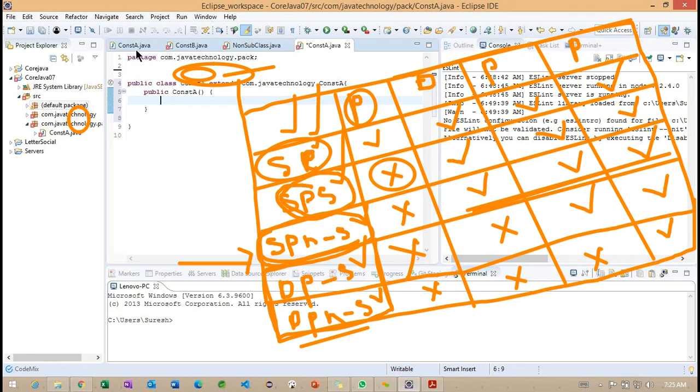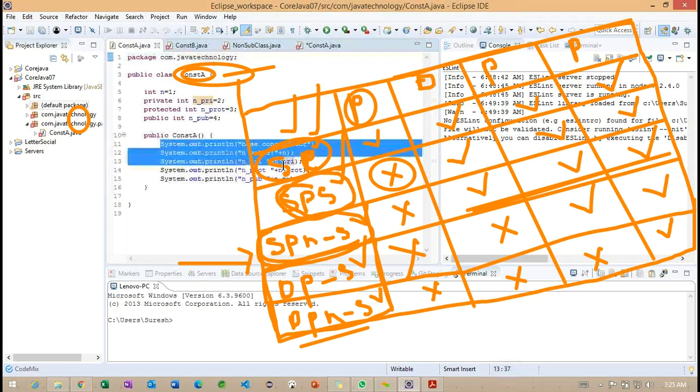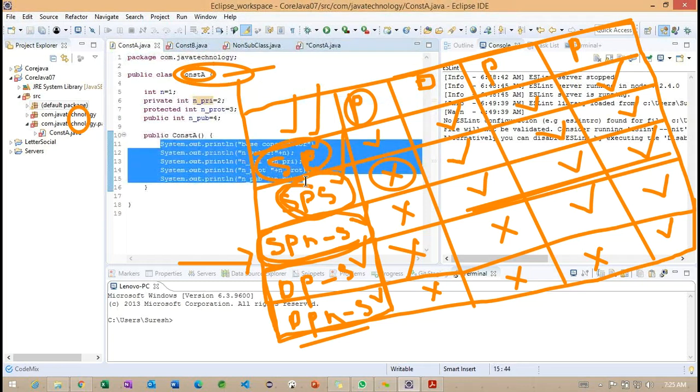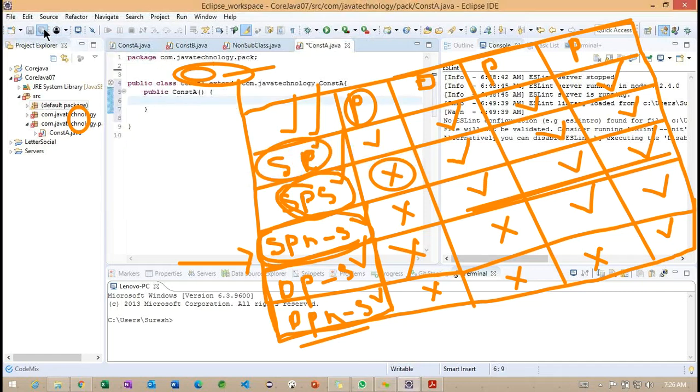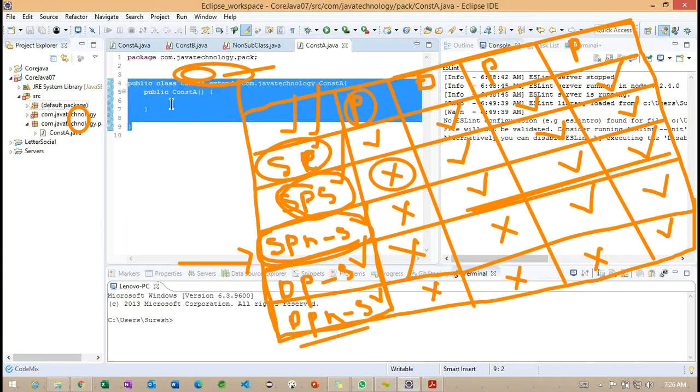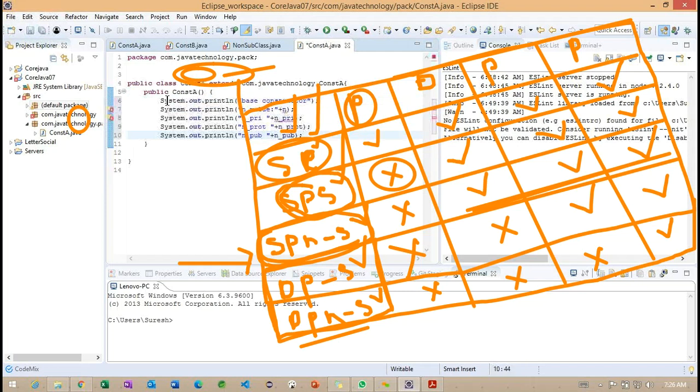Instead of specifying this, I will copy all these sections here and paste it here. As of now, we don't have any error regarding this particular class. Carefully observe whenever I add this, how many errors we are getting here? You can see that at line numbers 7 and 8 we are getting an error.